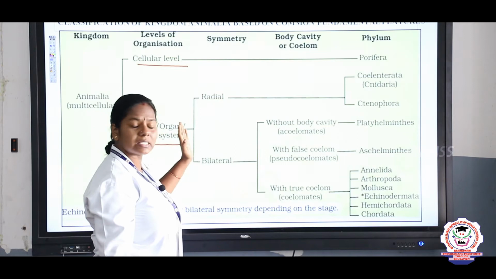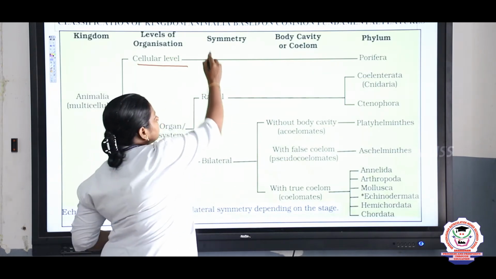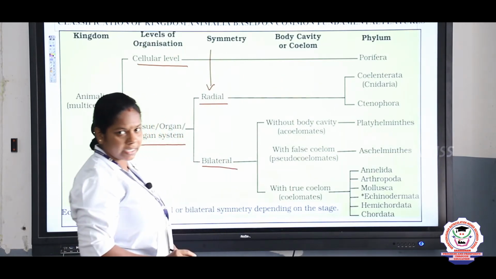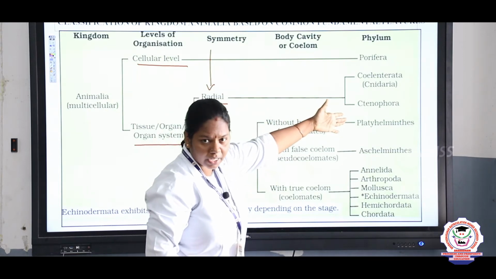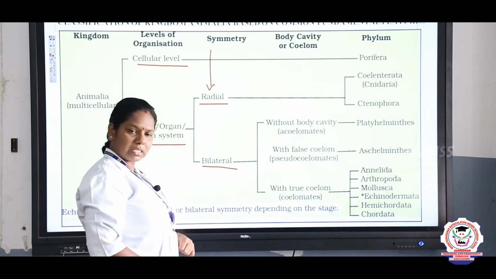And based on symmetry, we can classify the organisms into radial and bilateral, right? Radial: Coelenterata and Ctenophora only. All other phyla come under bilateral symmetry.